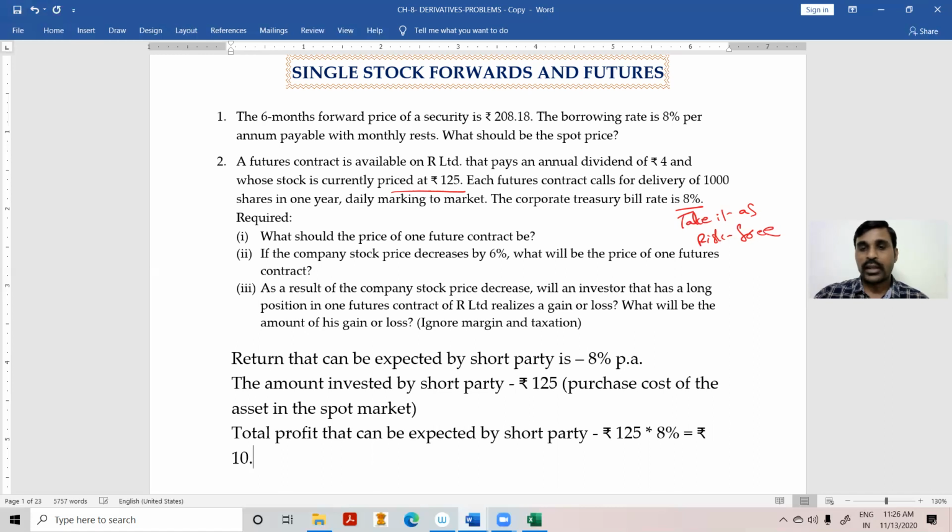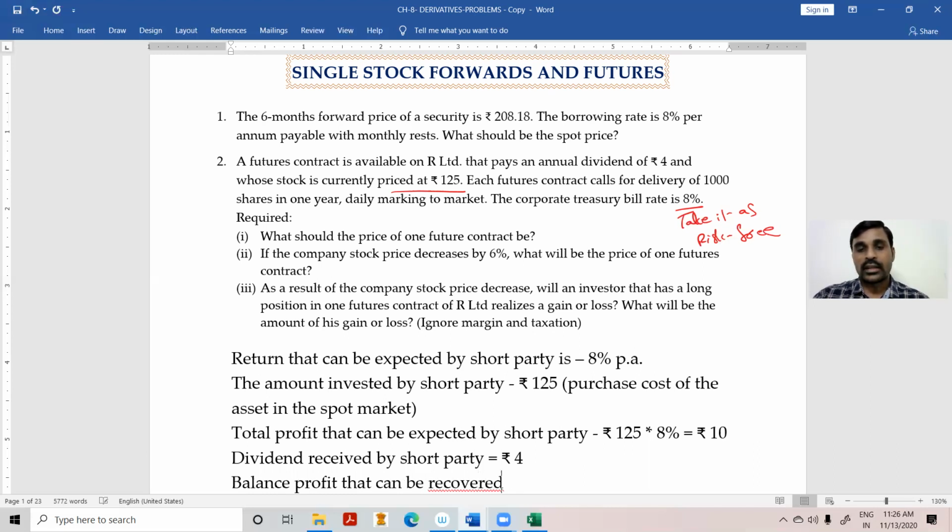Next, the dividend received by the short party is 4 rupees. Therefore, the balance profit, or remaining profit, that can be recovered from the long party is equal to 6 rupees.